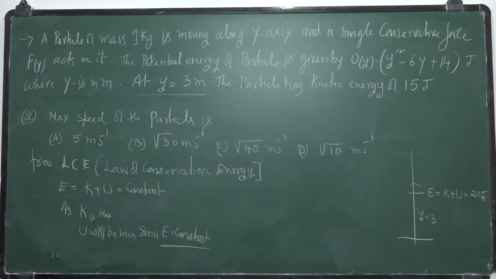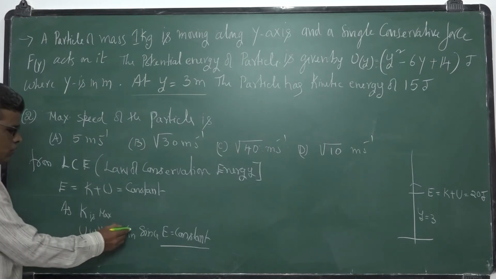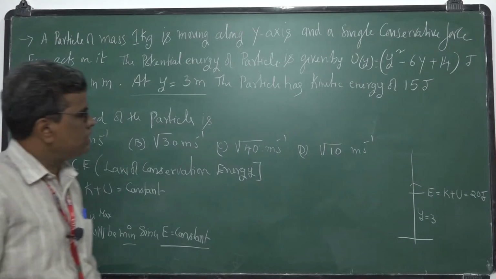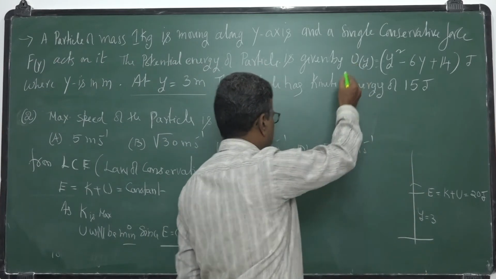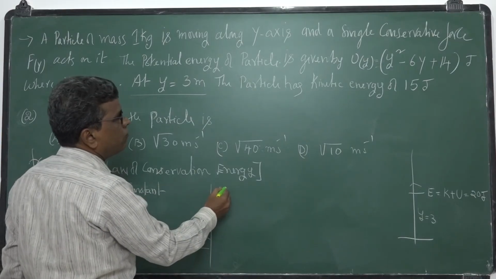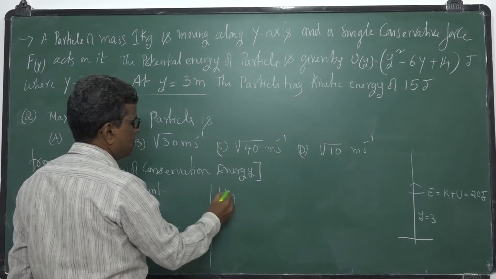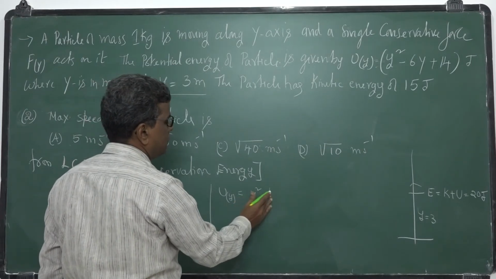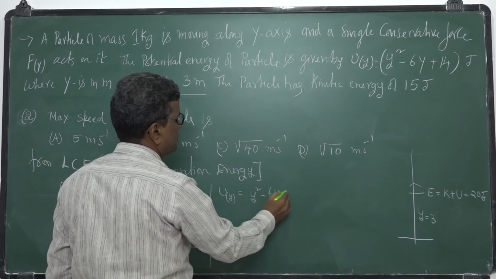So you find the minimum potential energy. Potential energy is given by this expression. I want the minimum potential energy. So U of y is y square minus 6y plus 14.